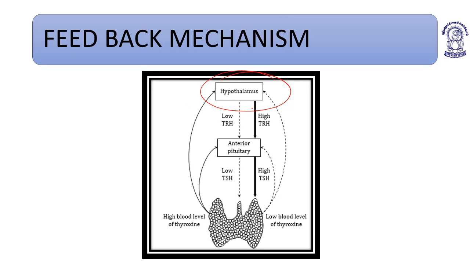Depending upon low blood thyroxine levels, if the thyroxine levels in the blood are low, it will activate the hypothalamus. The hypothalamus will release TRH, thyrotropin releasing hormone.